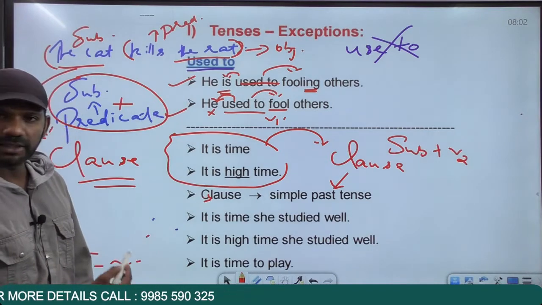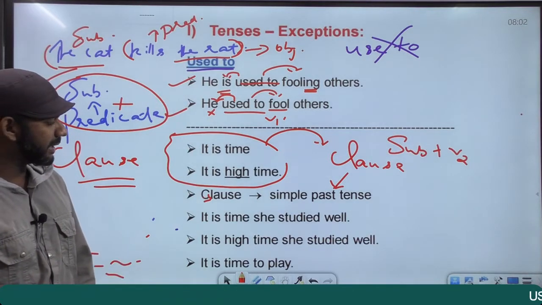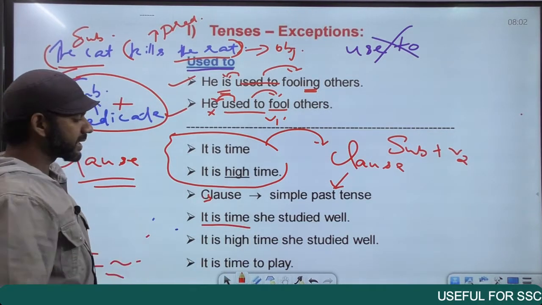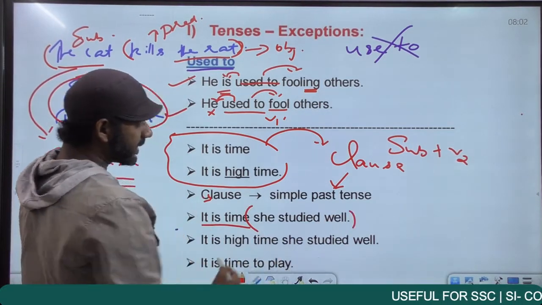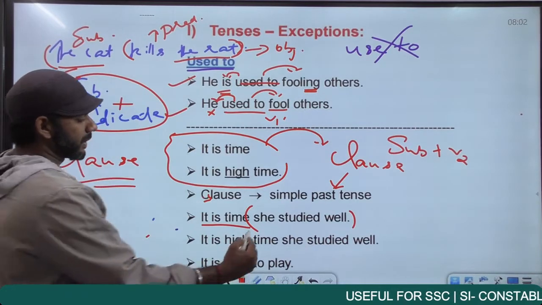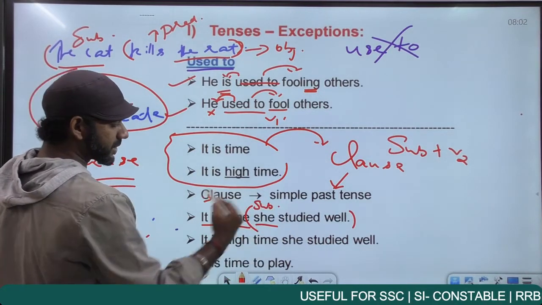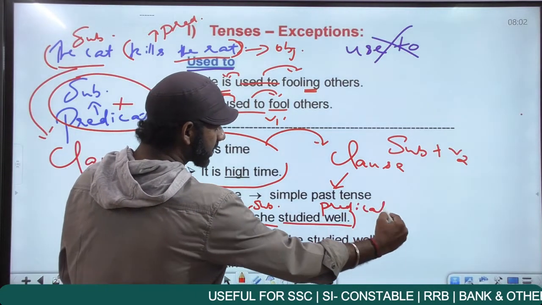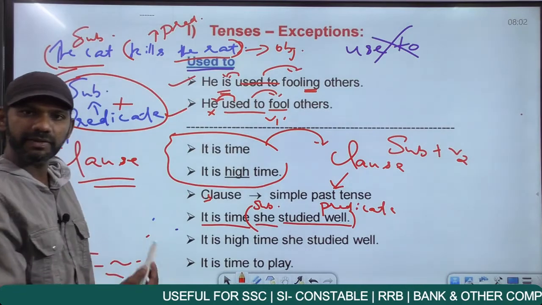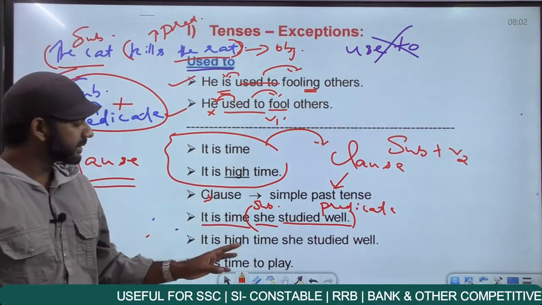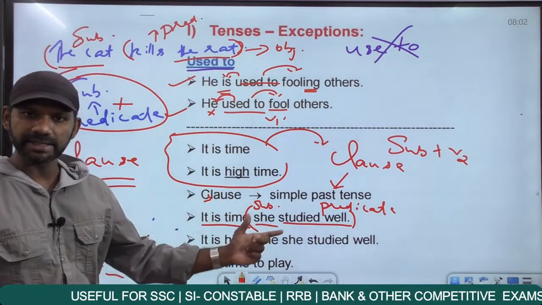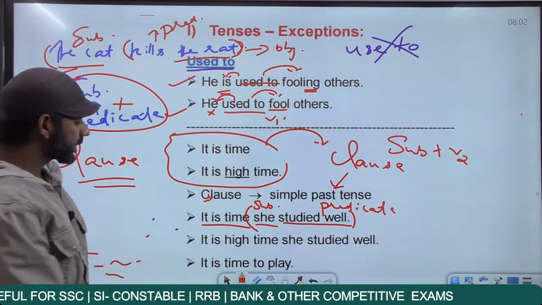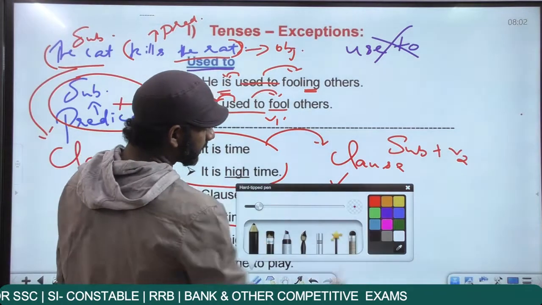Come to the first statement given here. It is time she studied well. She studied well is a clause because she is a subject here. Studied well is a predicate here. We have a subject and a predicate. So she studied well becomes a clause. So in this case, we have a clause after it is time. And that clause must be in the simple past tense. Come to the clause that appears after it is time.